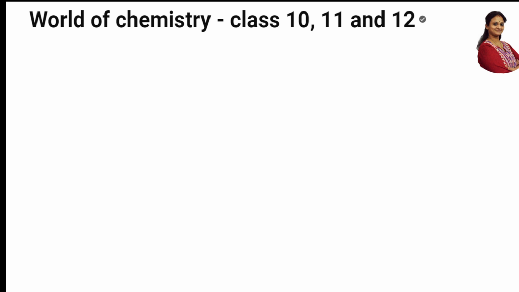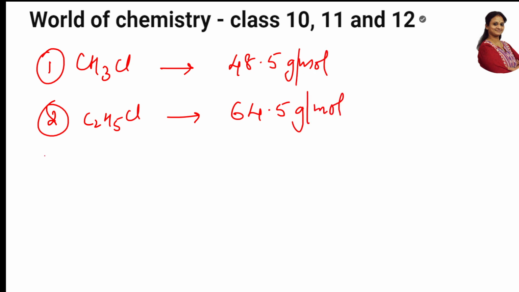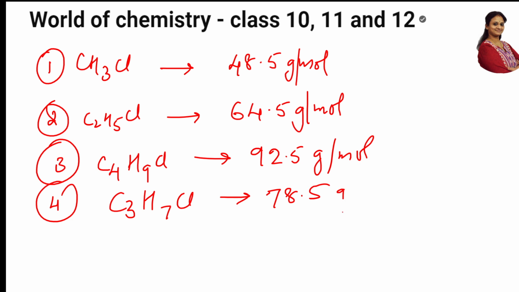Normally, when I take the first one, methyl chloride, the molecular weight is 50.5 grams per mole. The next one is ethyl chloride, after methyl, and this is 64.5 grams per mole. The third one is butyl chloride, which is 92.5 grams per mole. The fourth one is propyl chloride, which is 78.5 grams per mole.